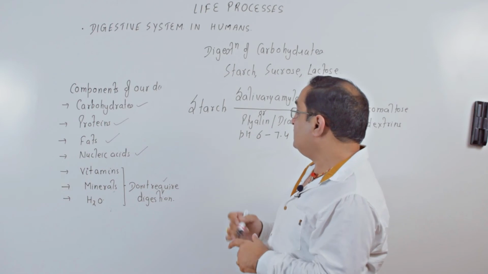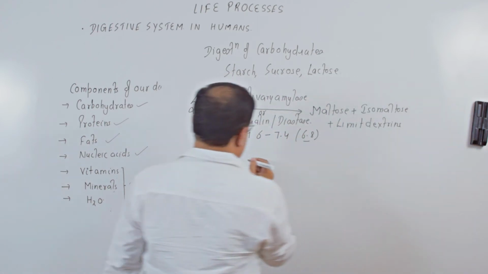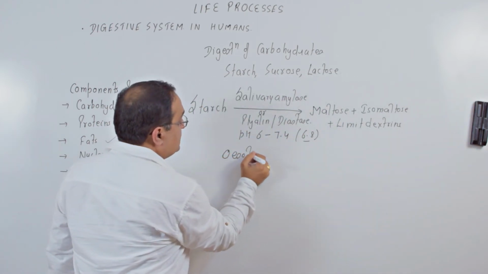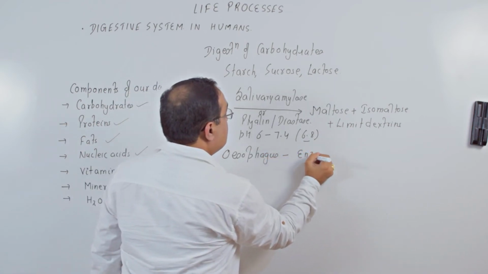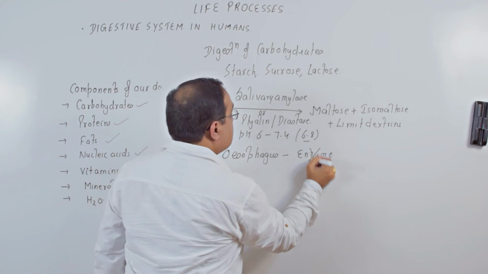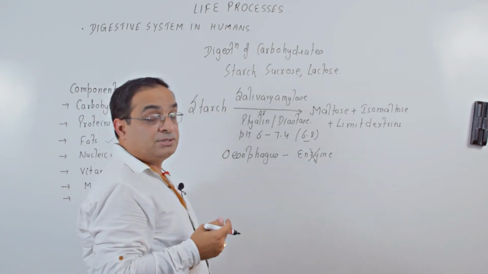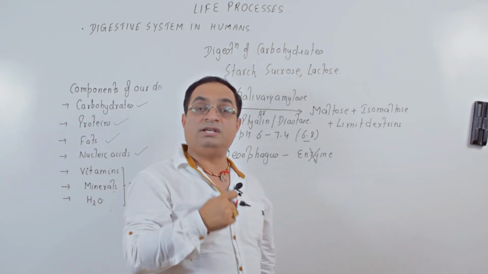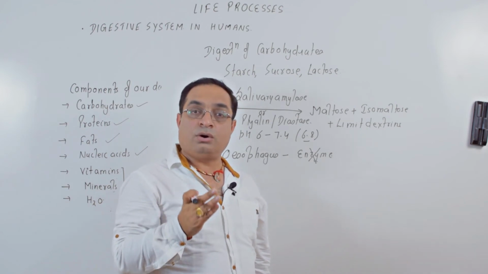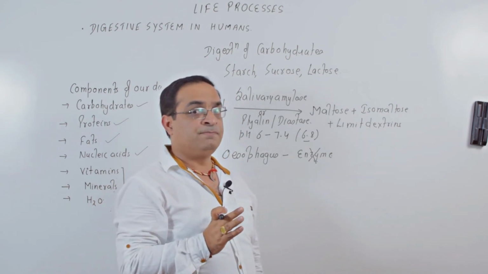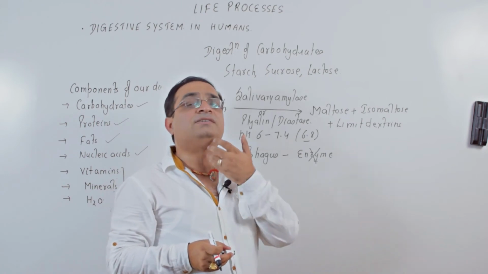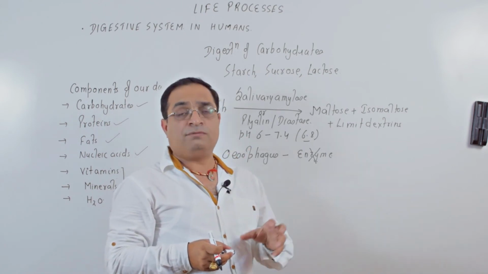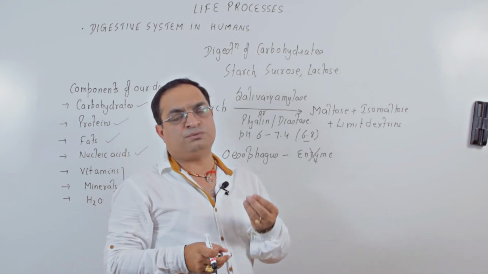Esophagus doesn't secrete any digestive enzyme. Please remember, esophagus is just a muscular tube. But as the bolus passes through esophagus, the digestion of starch continues. If you are taking some liquid, it just takes 1 or 2 seconds to pass through your esophagus. If it is a solid food, it may take 3 to 4 seconds.